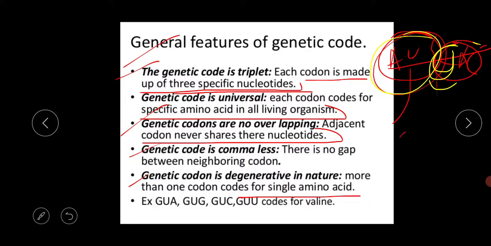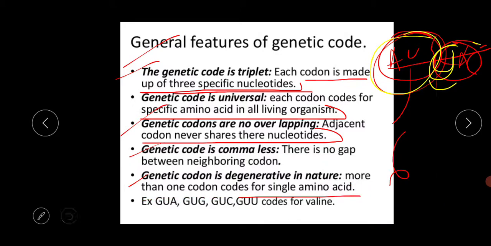So we have a total of 64 codons. It's not that we have 64 amino acids; we have a total of 21 amino acids present in our environment. That's why more than one codon codes for a single amino acid.